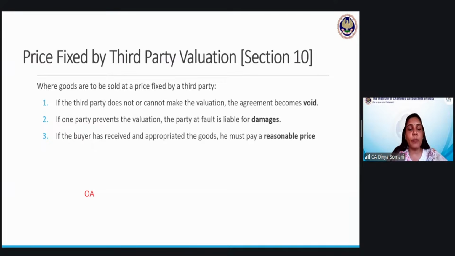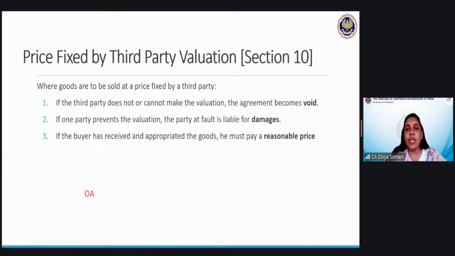Next, this is the last topic for all of us, price fixed by third party valuation. So section 10 comes up where both the parties, buyer and seller, are not fixing the price, but they are relying on a third party to make the valuation. Suppose X and Y are saying that Mr. Ram will do the valuation. Whatever he says, we will take that price, that will be the final price, and we will pay that. Suppose it happens that Mr. Ram says, why are you bothering me? I am not there in your contract. So don't ask me to do the valuation. I am not interested.